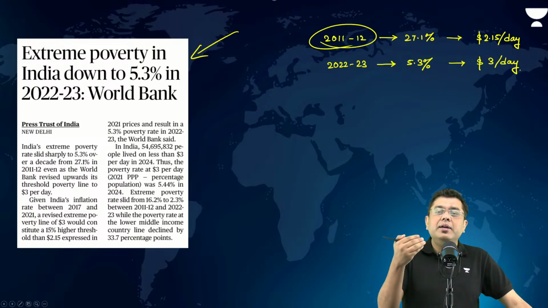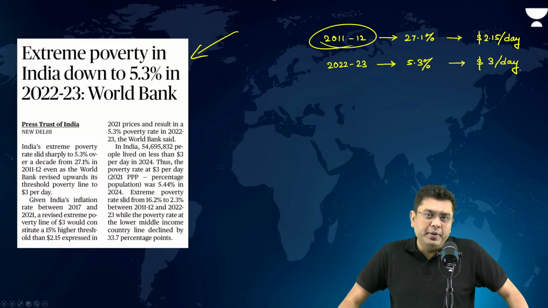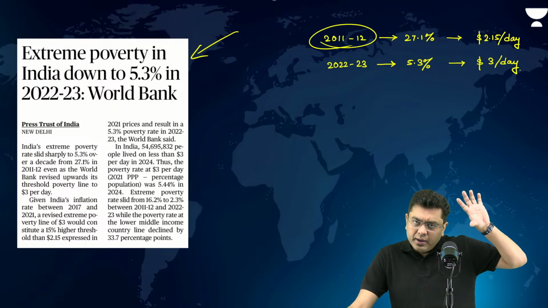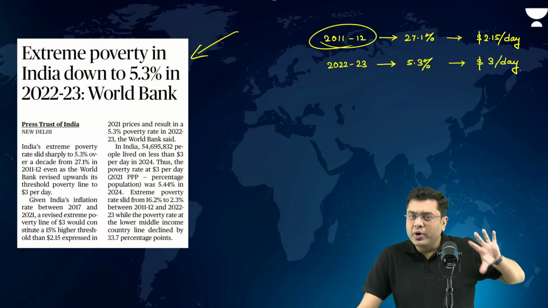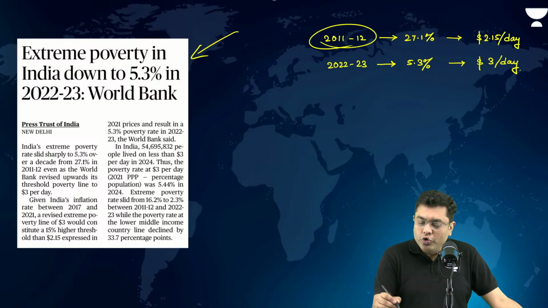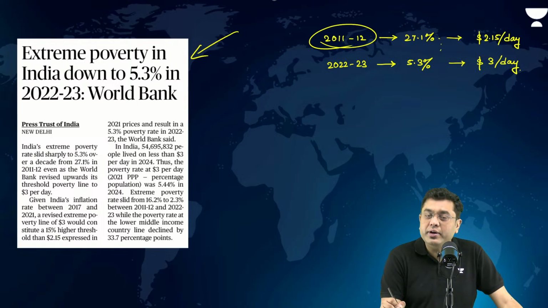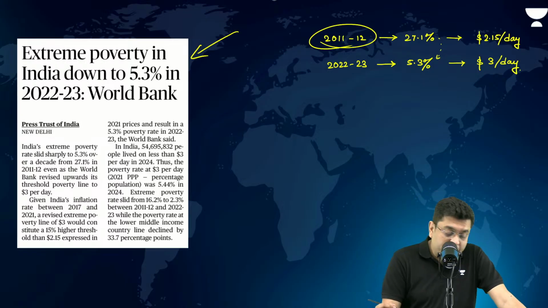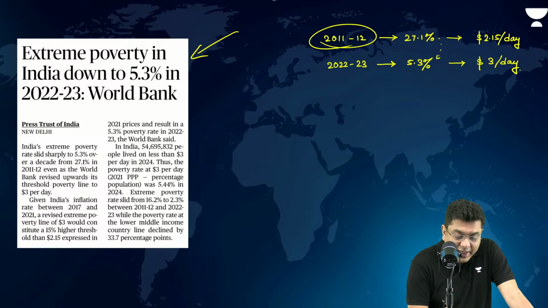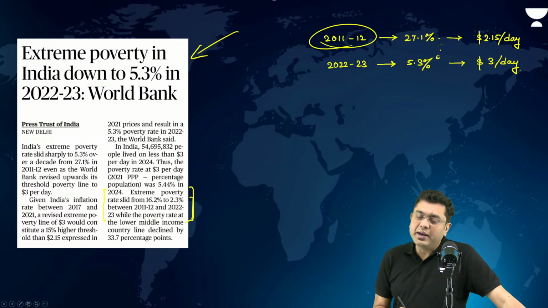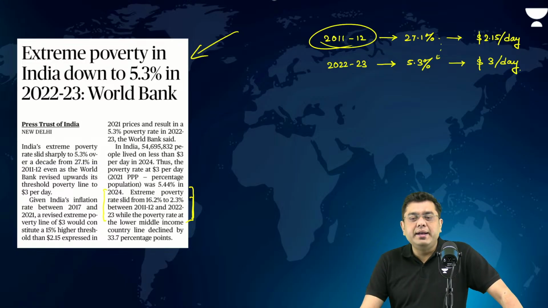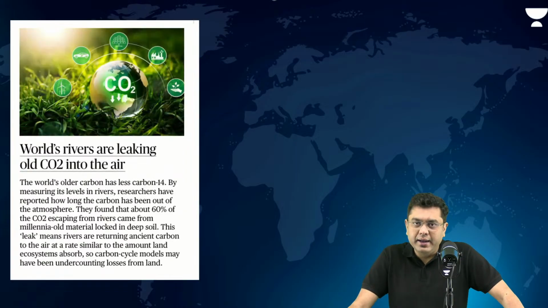If you are earning anywhere less than $3 per day, then you are put under the absolute poor or extreme poor category. So this shows a remarkable decline in the amount of absolute poor, right? The extreme poverty rate basically slid from 16.2% to 2.3% as well. So that has been a decline in the overall poverty rate when we talk about India.